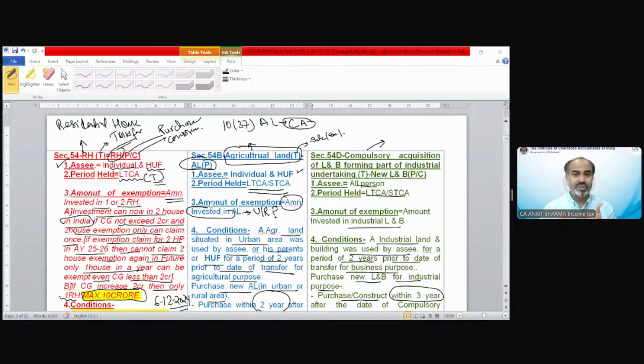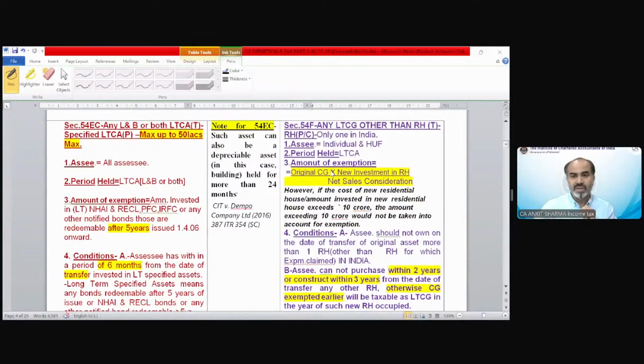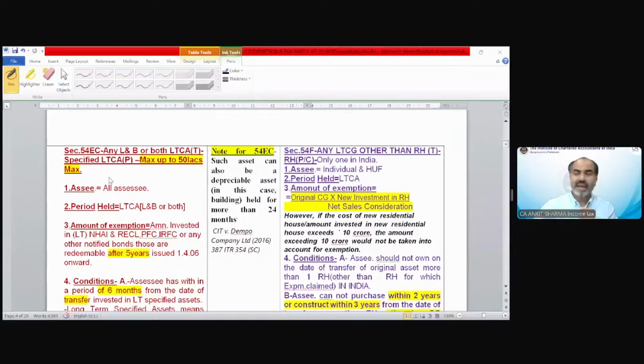In the other exemptions, section 54EC and 54F, the transfer and the investment are going to change. The transfer asset is different and the investment asset is different under section 54EC and 54F, which we are going to discuss. So this is section 54EC. And it says any land and building or both, that should be a long-term capital asset transferred.